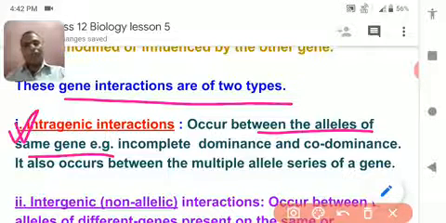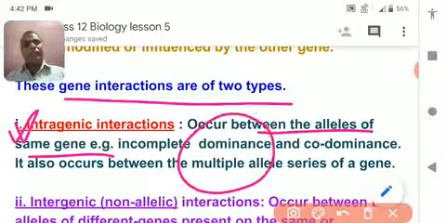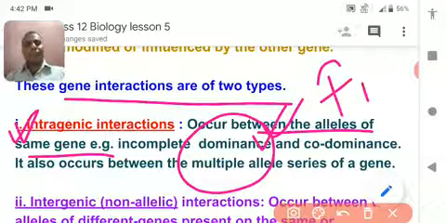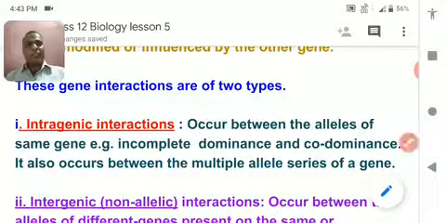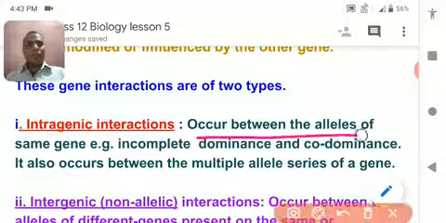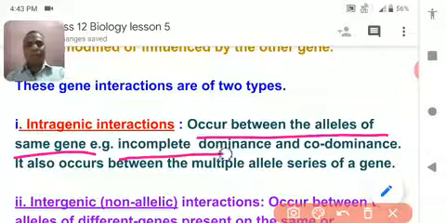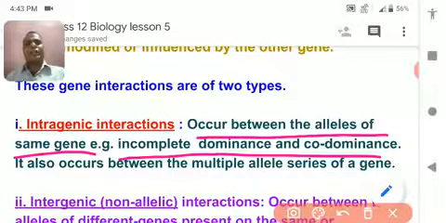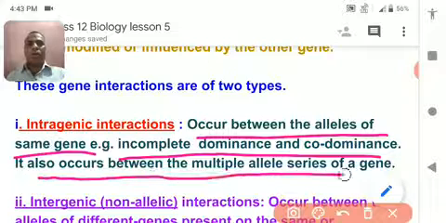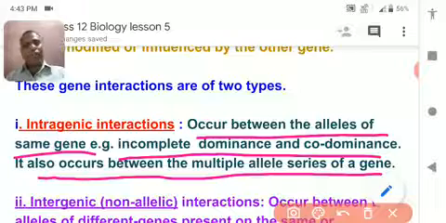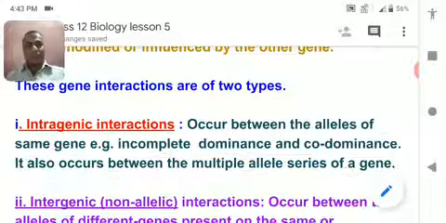The example is incomplete dominance, and codominance also occurs in the multiple allele series of a gene. We will study all these topics in just a few minutes.